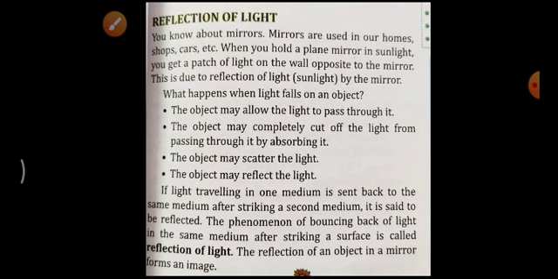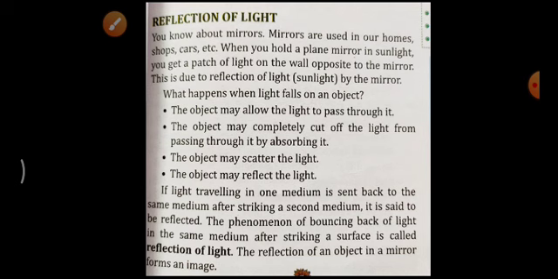So what happens when light falls on an object? There are some possibilities. As I said, two things: when light falls on the mirror and when light falls on the wall. In one case we found reflection of light, but in the other case, when light falls on the wall, we did not find any reflection. So what will happen when light falls on an object? This is a very important point. The whole chapter is based on this only.